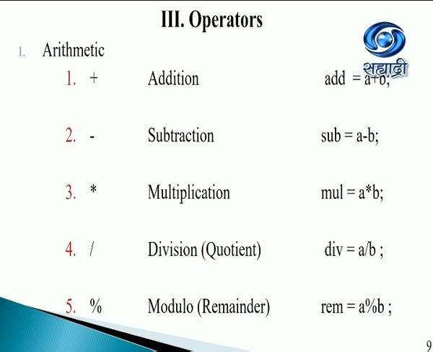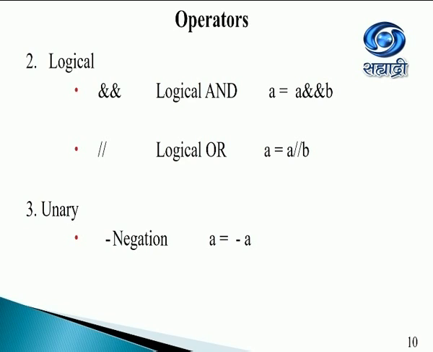We know arithmetic operators, which are plus, minus, multiplication, division, and modulo. Modulo, the percentage sign, gives me the remainder between two integer values, let's say a and b. Next, we have logical operators, where we have the logical and the logical or. We know this, we've done in paper 2 also in 11th standard, this anding and oring. Unary operators include the negation operator, which will negate the value of a. So if a is equal to 10, if I say minus a, it will become minus 10.